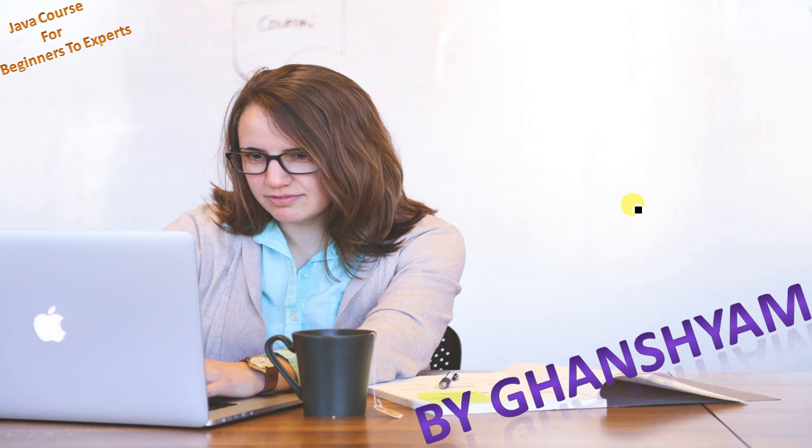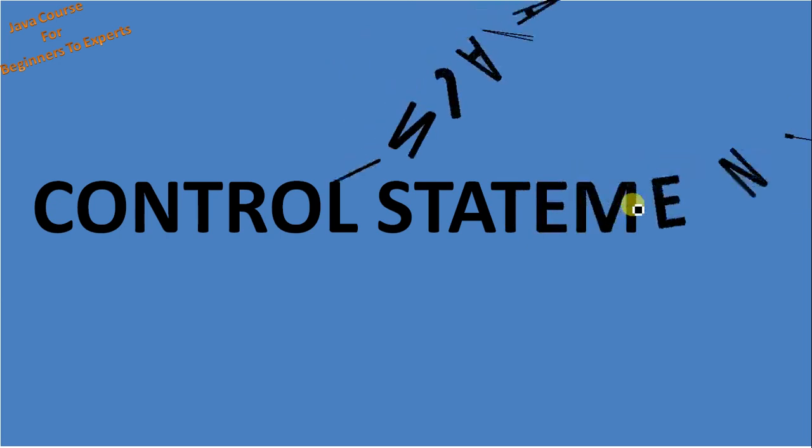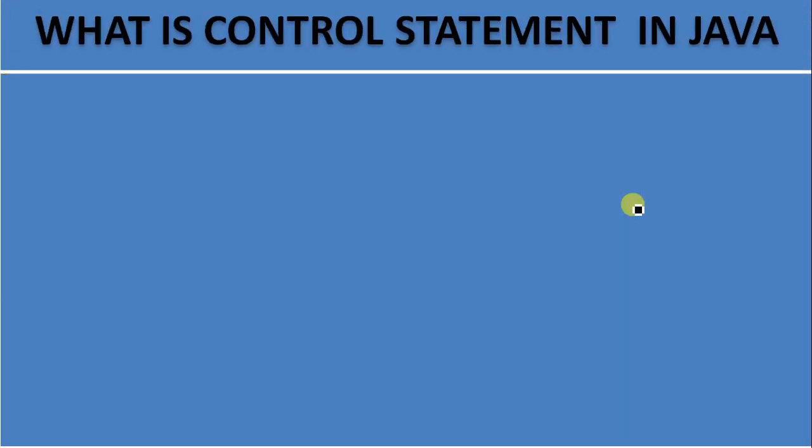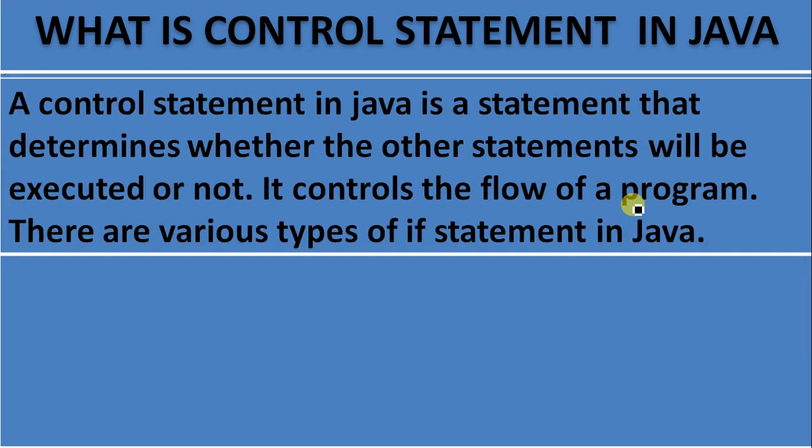In today's video lecture, we are going to learn control statements in Java. So what is a control statement in Java? A control statement in Java is a statement that determines whether the other statements will be executed or not. It controls the flow of a program.